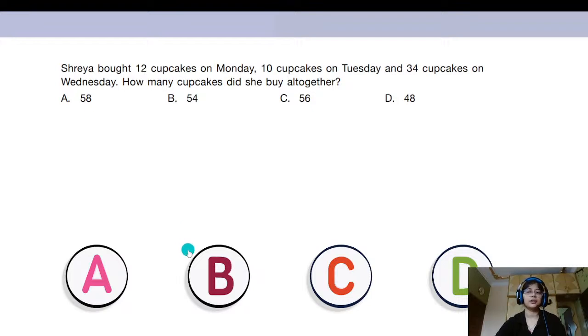Yes. So here is our next question. Shall we read it together? So let's see. Rhea bought 12 cupcakes on Monday, 10 cupcakes on Tuesday, and 34 cupcakes on Wednesday. How many cupcakes did she buy all together?